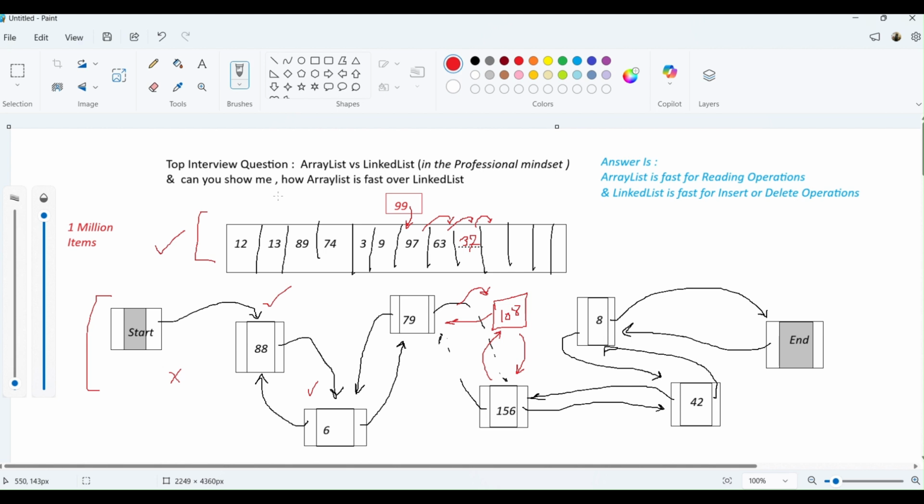Can you prove that a linked list performs better during data modification operations? And seriously, this is the time when most of the developers, most of the candidates, fail, because they are not able to write down that code. They don't understand what the interviewer is asking, what their expectation is.